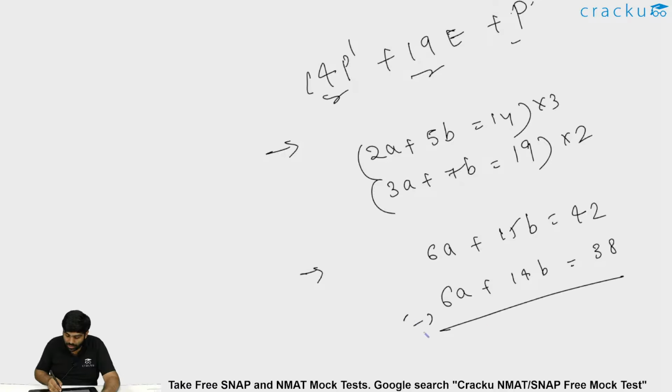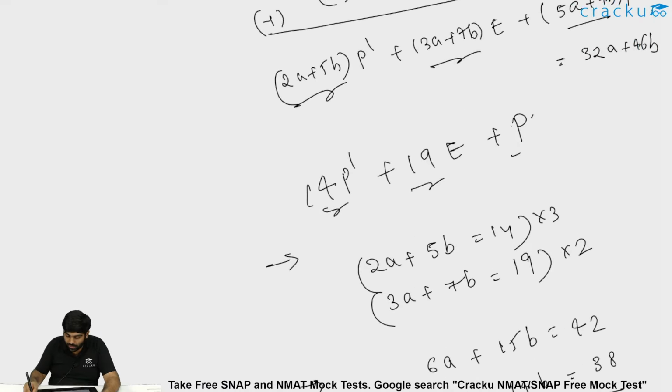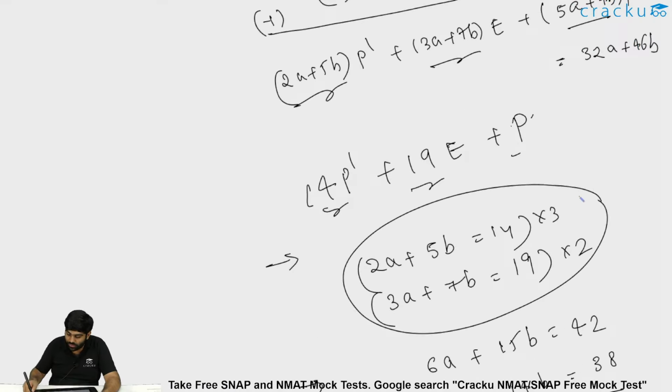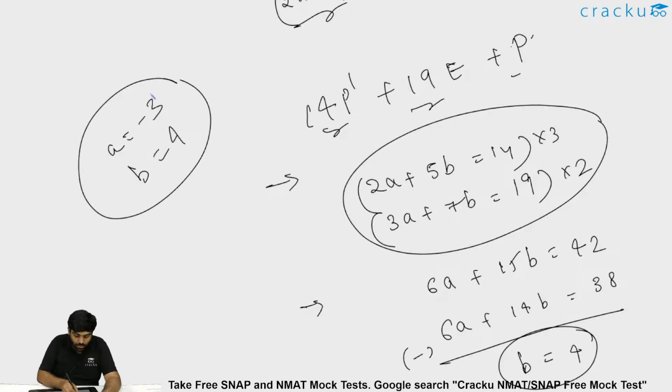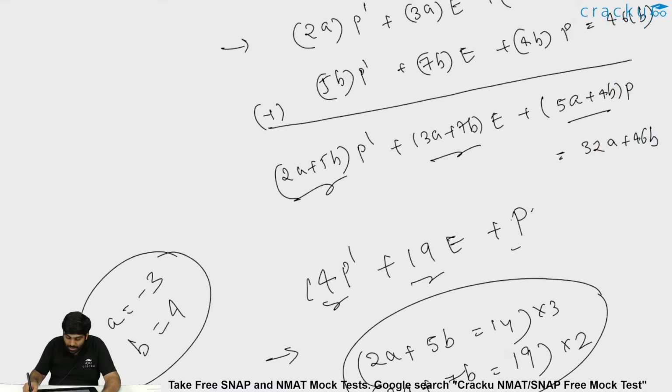So if I subtract these two, 6A goes away, and 15B minus 14B is B, and 42 minus 38 is 4. So B is equal to 4. If B is 4, you can substitute in one of the equations and you will get A. 7 4s are 28, 19 minus 28 is minus 9. So 3A is minus 9, or A is equal to minus 3, because B I got as 4. B is 4 and A is equal to minus 3.